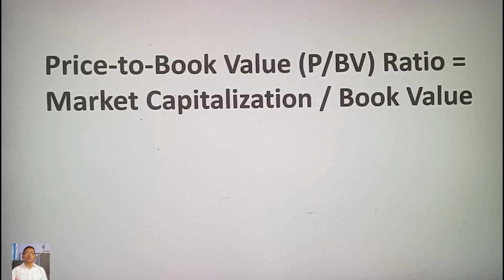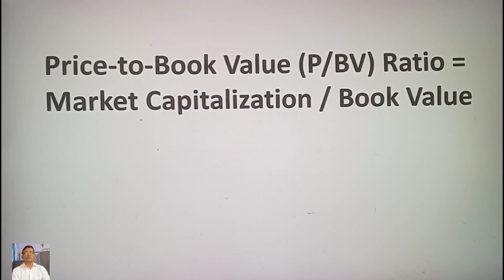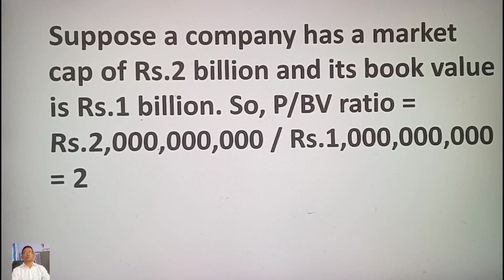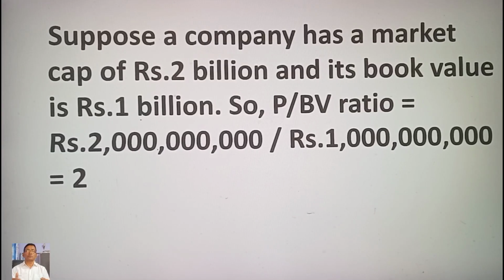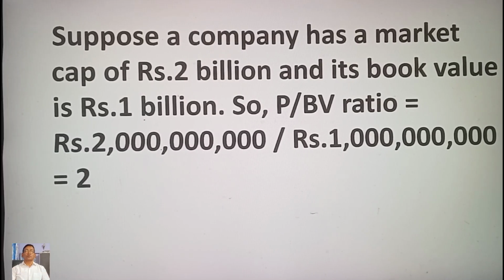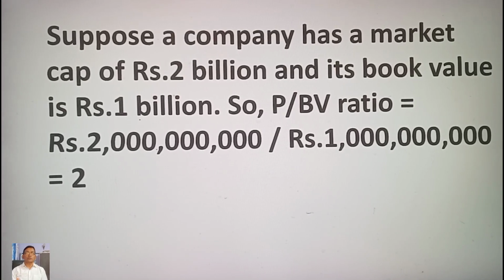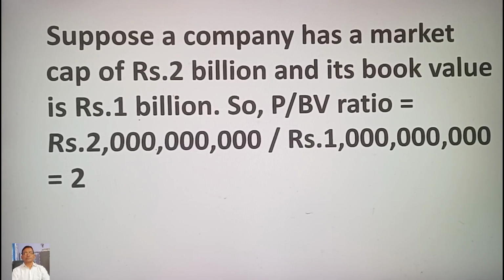So, price to book value P by BV ratio is equal to market capitalization divided by book value. For example, suppose a company has a market cap of rupees 2 billion and its book value is rupees 1 billion. So, P by BV ratio is equal to rupees 2 billion divided by rupees 1 billion is equal to 2. The P by BV ratio is useful for capital intensive industries where assets are a major factor.